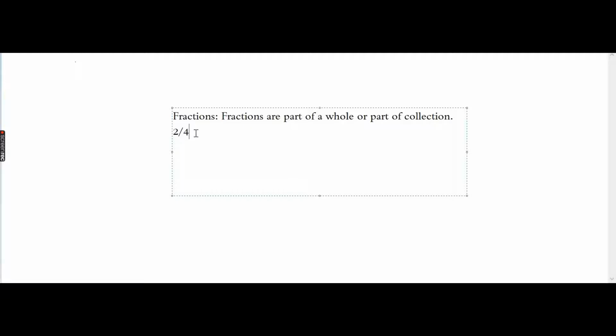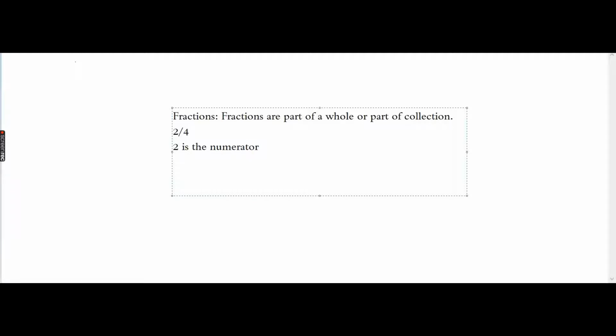You must know this is 2 by 4, right? So in 2 by 4, what is 2? 2 is the numerator. Let's note this down. 2 is the numerator.